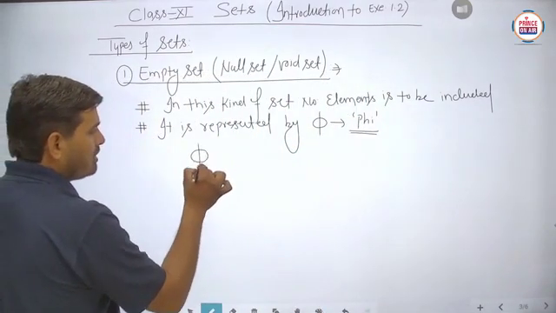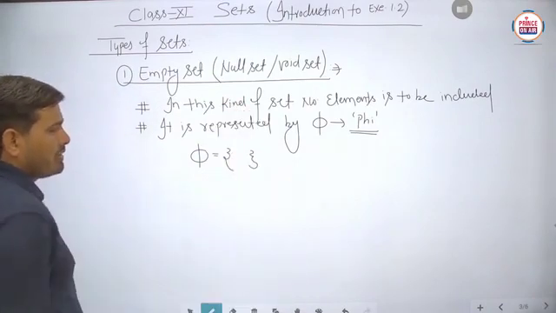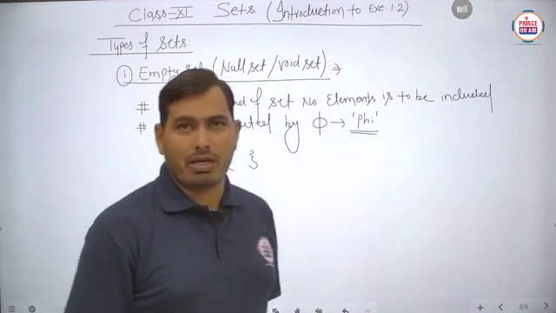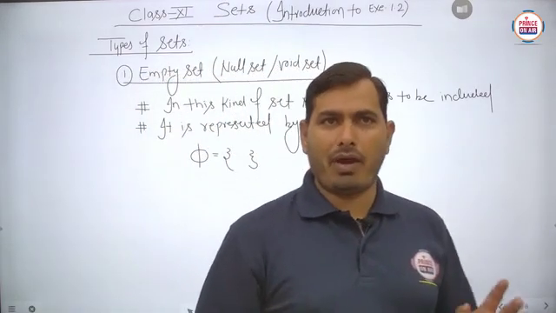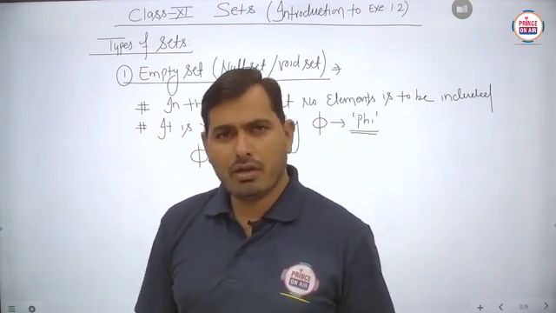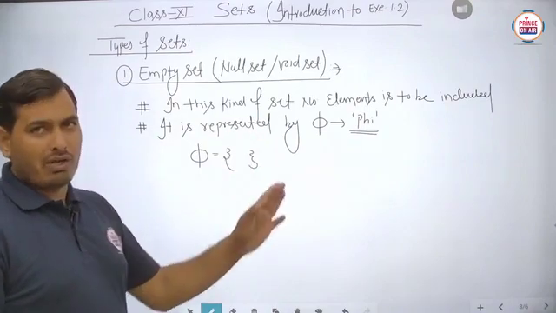Suppose the empty set is to be written, then we just open the curly braces and close the curly braces. No single element is to be there. Is that clear? So basically, students, phi is the proper symbol of the empty set. The empty set is generally represented by the symbol phi. Always we have to use this symbol.